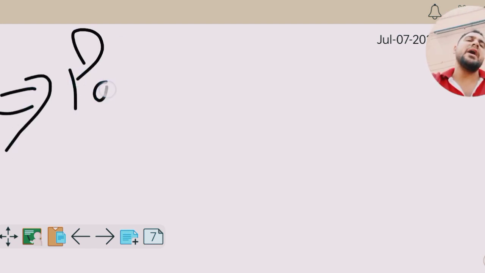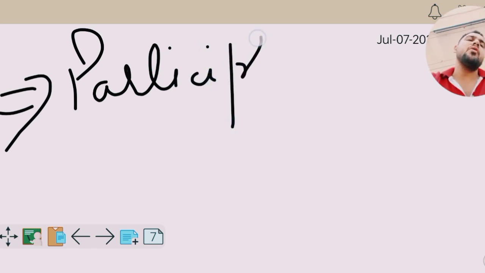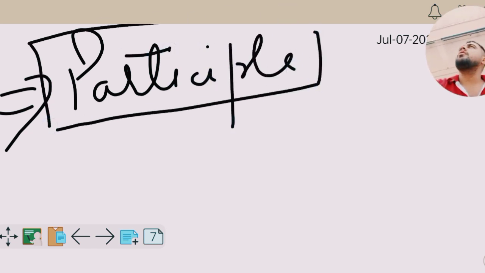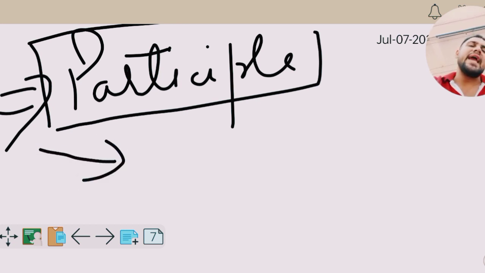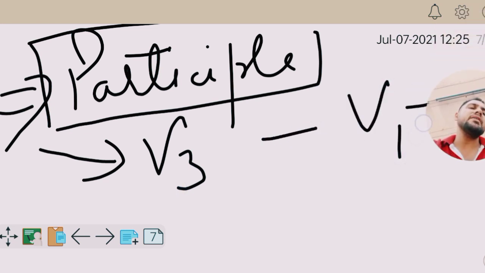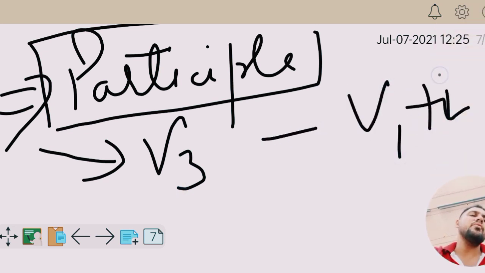And after that, the first one we are going to deal with is participle. I'll be teaching you now how to convert two sentences into one single simple sentence with the help of a participle. So to know that, we need to know what a participle is. A participle is actually a form of verb which can come in the form of the third form or can be v1 plus ing. Let me just write it down.